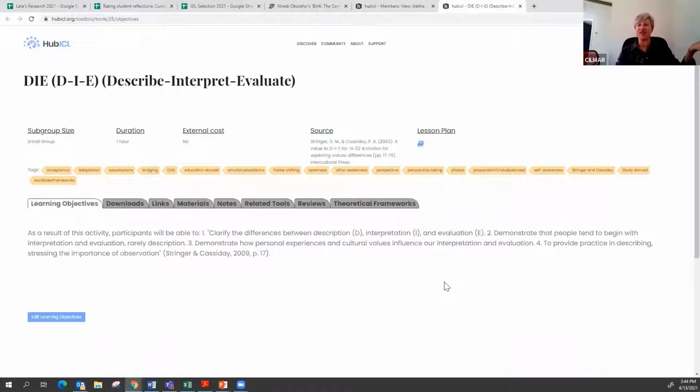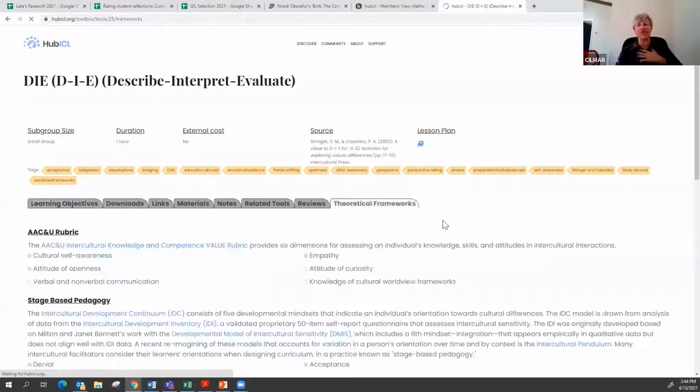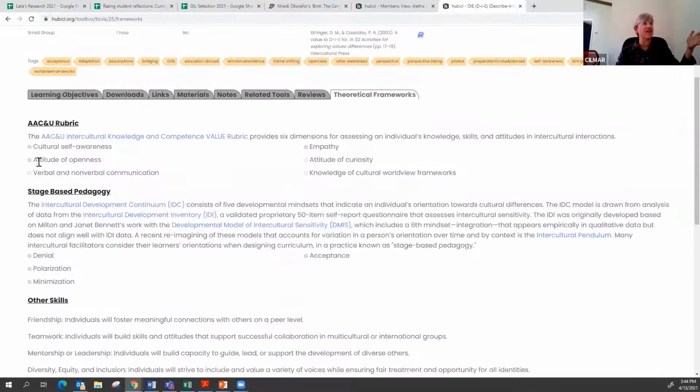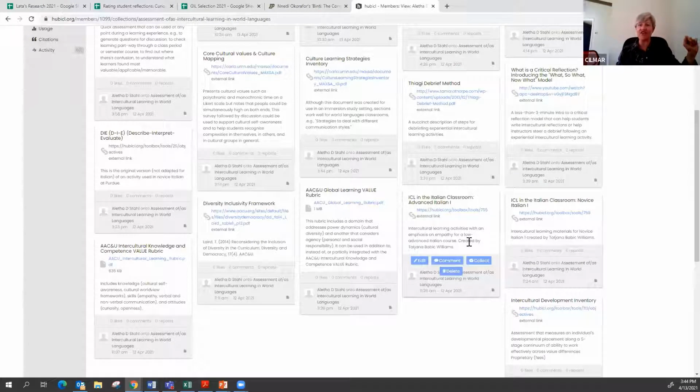So you can see this is one of the tools that Tatiana frequently uses. And each tool has learning objectives on it. But what I'd like to show you is the theoretical frameworks. And there's a search tool that allows you, if you can see this on your screen, cultural self-awareness and openness and empathy are ticked here. So this actually is calibrated again on the AAC&U intercultural rubric. And so you can search for tools that might address particular learning outcomes. I'll leave it at that for the Intercultural Learning Hub.